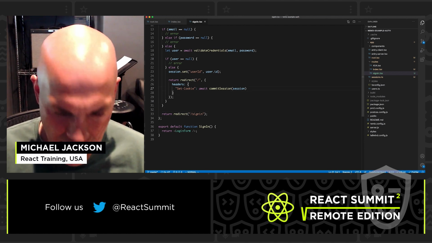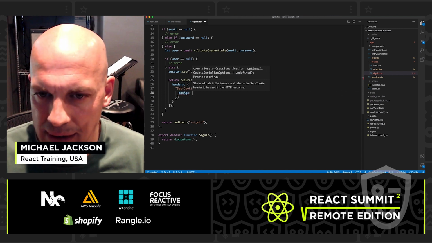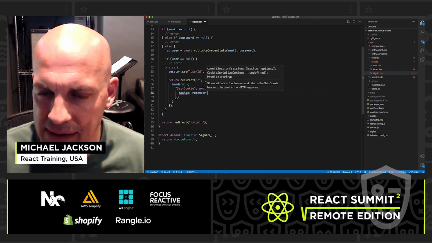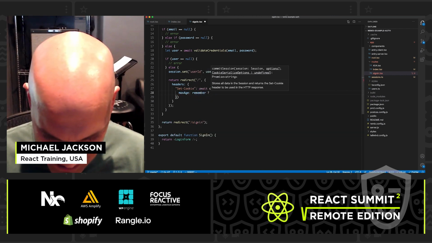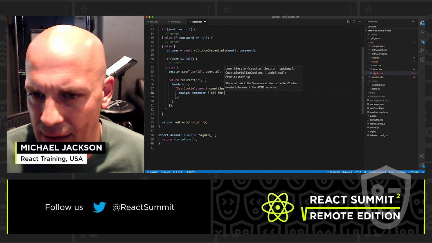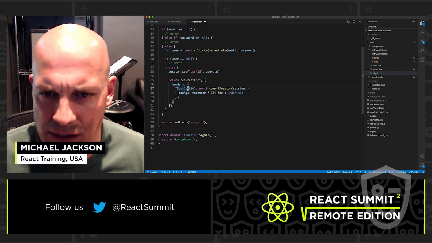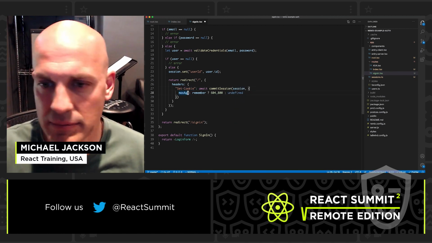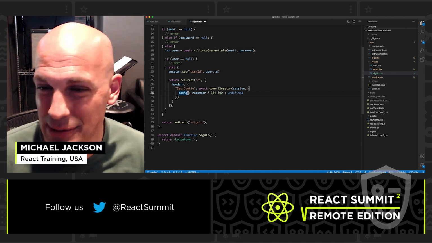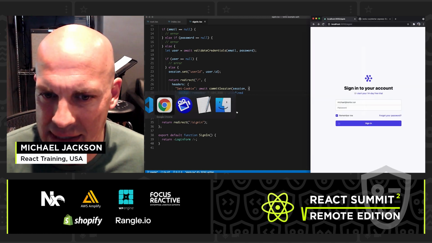Oh, one other thing that I wanted to remember to do is if they click the remember checkbox, I want to set a max age on this cookie. So let's say like a week, otherwise undefined. Okay, so if they click the remember checkbox, this cookie will persist for a week. Otherwise, it will just close whenever they close that tab. So let's go ahead and let's test it out.